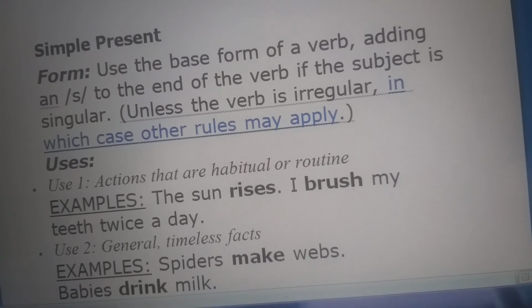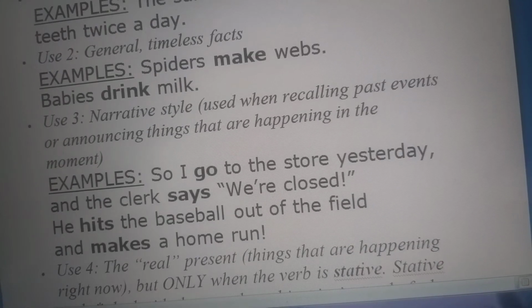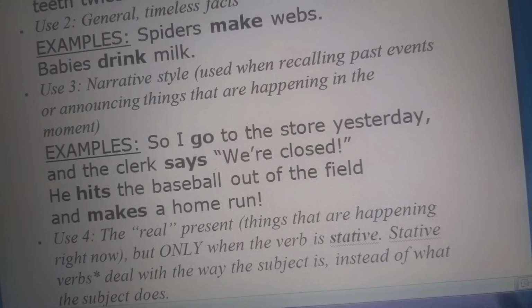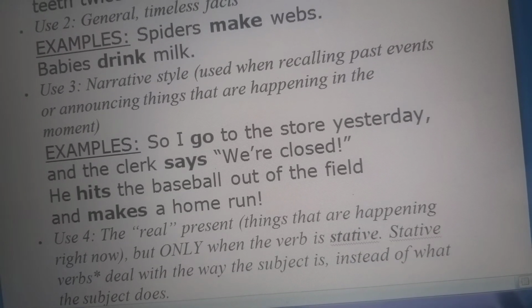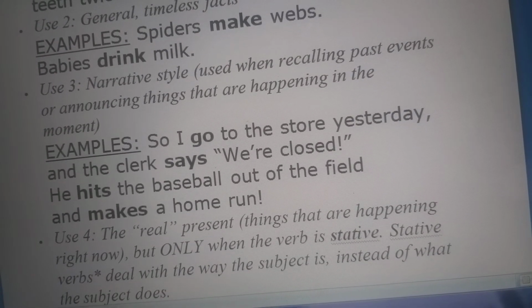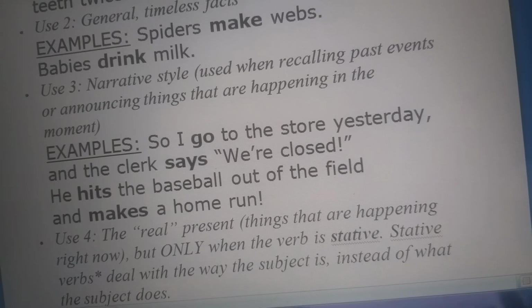Then comes our next use, that is the narrative style. Narrative style means when we are speaking something, when we are narrating, when we are recalling past events, or we are announcing the things that are happening in the moment.